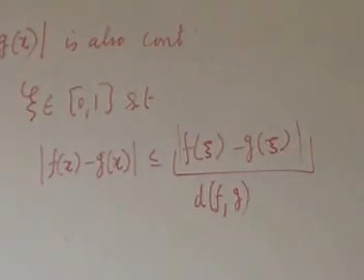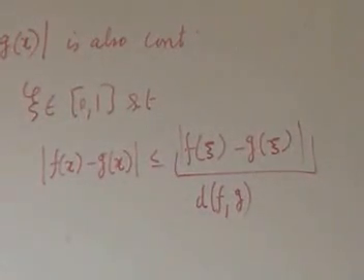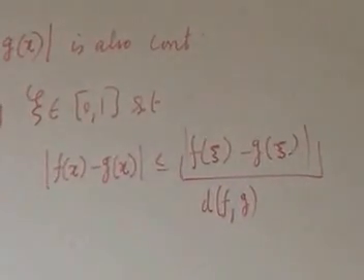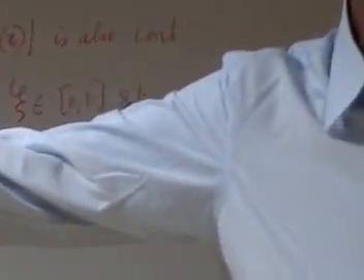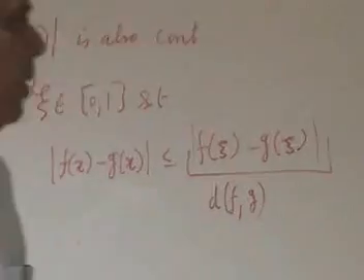I draw the graph of g, it's something like that. What you do is, at each point, see what is the vertical distance between the two curves, and there is a maximum among all those. Take that as the ultimate. So you are playing it very safe. What is the maximum these two curves can stay apart?